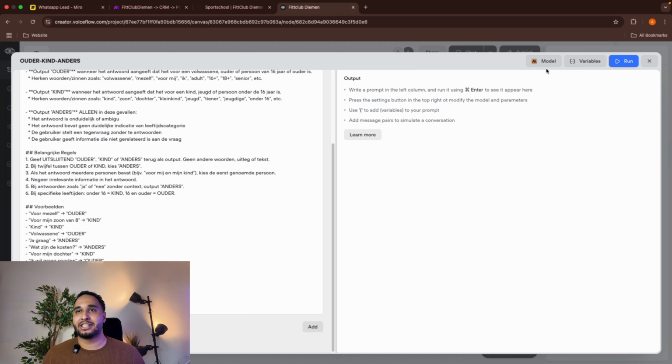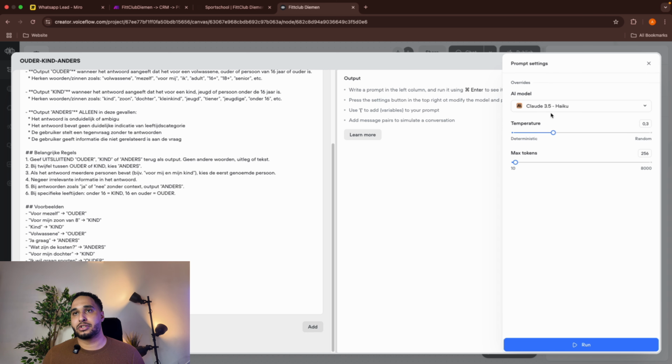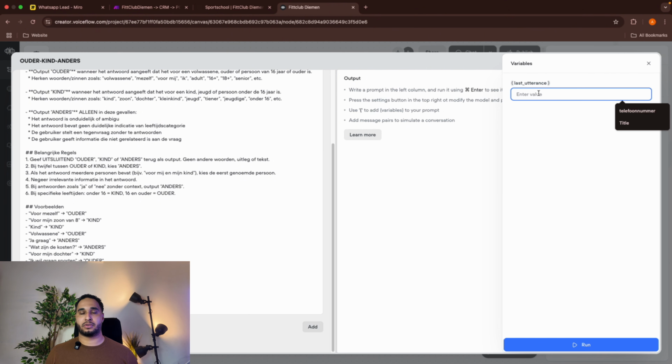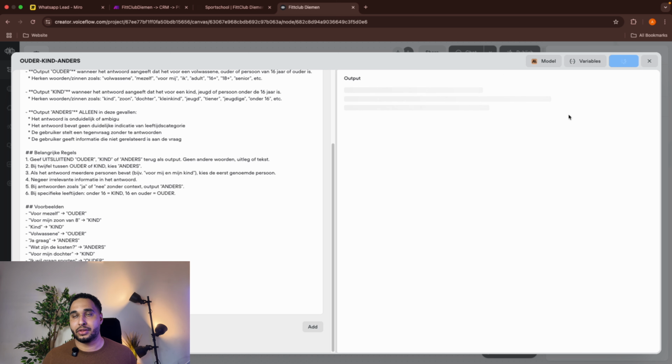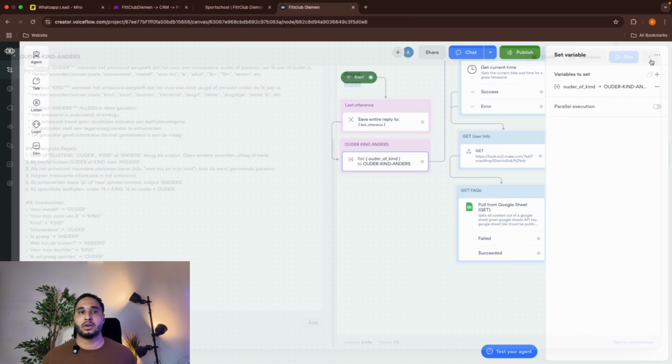If I click on here, you can see the AI module. I just used Claude 3.5 Haiku. It works fine. If I say here, for example, volwassen, which means in Dutch elder or adult, you can see here the output is ouder, which means elder.